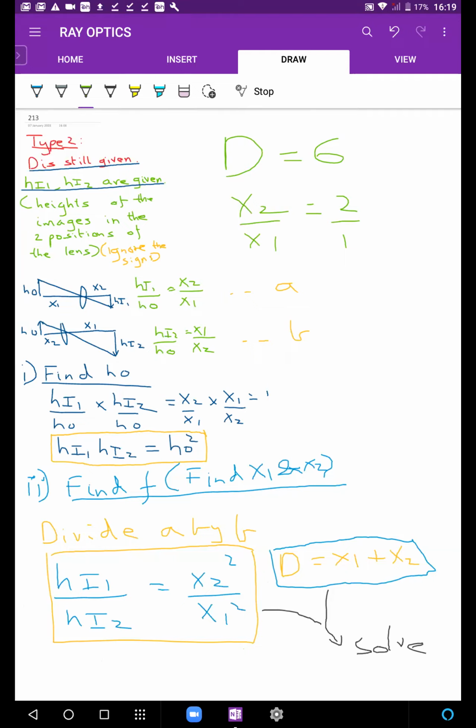Are you able to solve these two equations? बहुत सिंपल है, 6 को 2:1 के रेशियो में बांट दो, मिल गया ना। 6 को 2:1 के रेशियो में बांटोगे तो ये 4 निकलेगा और ये 2 निकलेगा। It's that simple. All right, so just try out a question and then you'll see how it works.